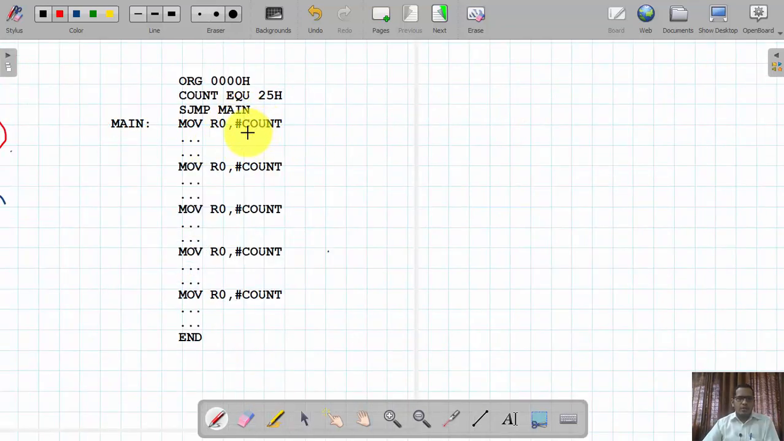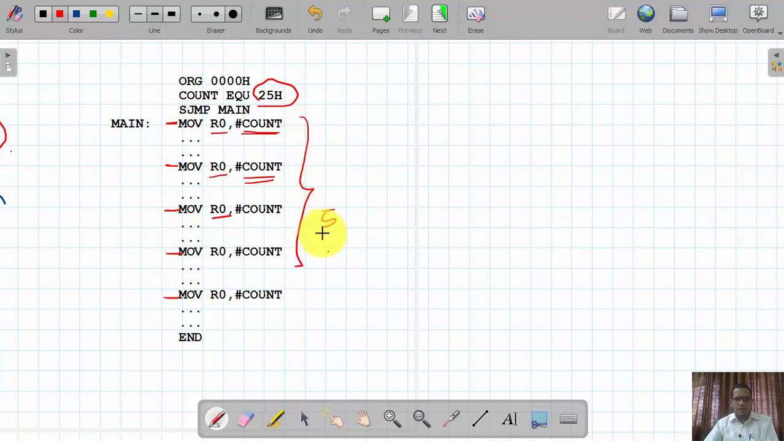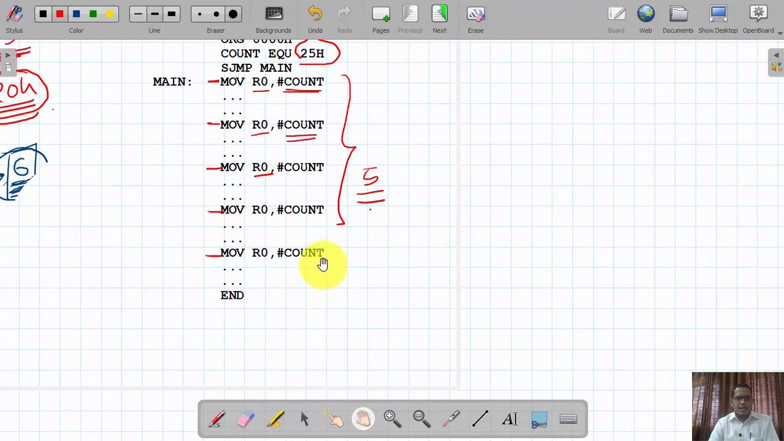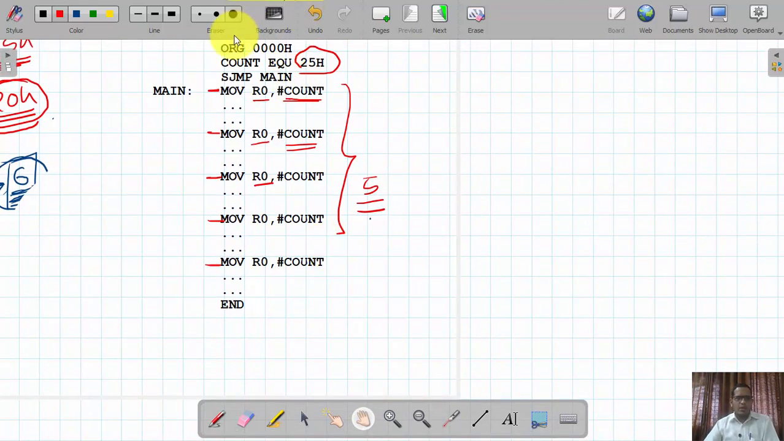So what is happening here? By using the count label, we are copying the value 25h into the R0 register. The location of instruction 1, instruction 2, 3, 4, 5: in total 5 instructions are there where I am going to copy the value 25h into the R0 register. Just as we use ORG to start the program, in order to end the program we use this END directive.